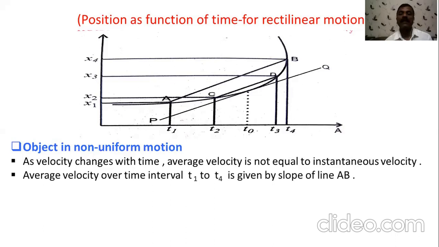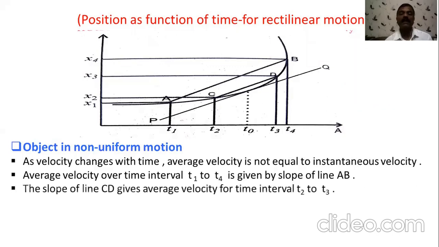Average velocity, how can we calculate it from this graph? So, you can select any 2 points as A and B. You will find line AB. The respective time intervals are t1 and t4. A is related to position x1 and B is related to position x4. By taking these values, we can find out the average velocity for line AB for time interval t1 to t4. Similarly, we can find out average velocity by using the line CD for time interval t2 and t3.